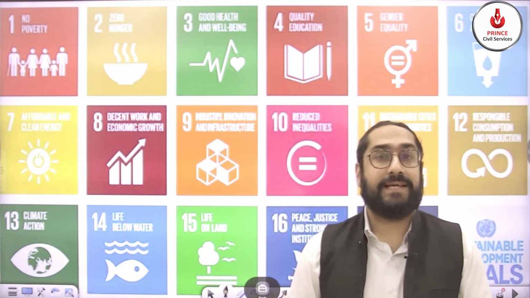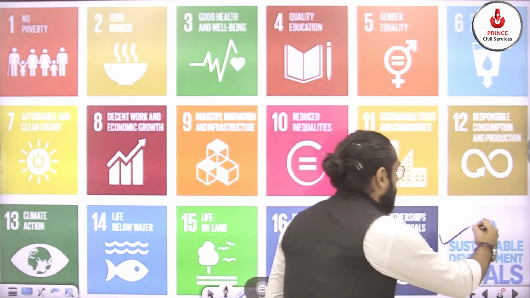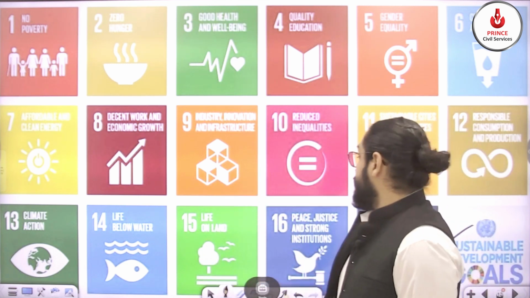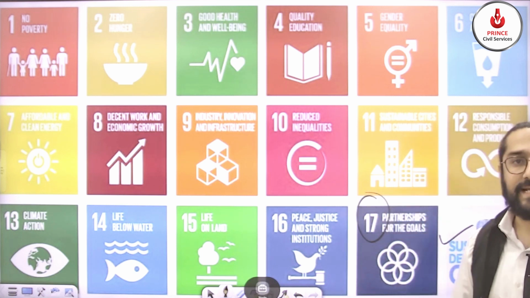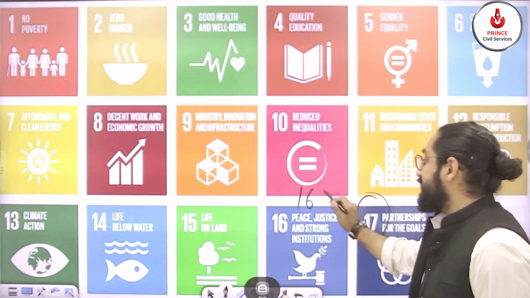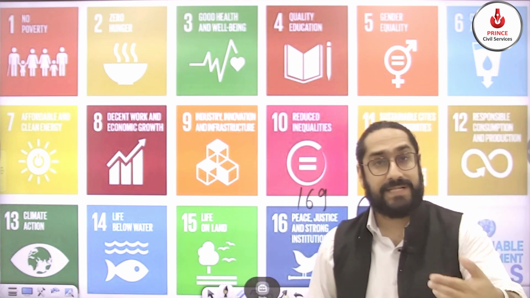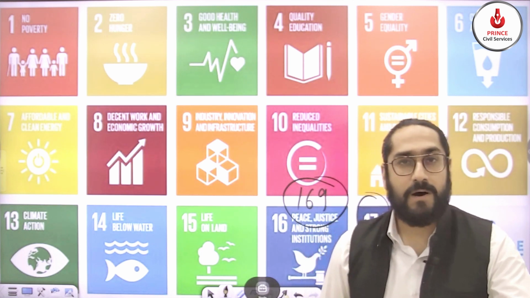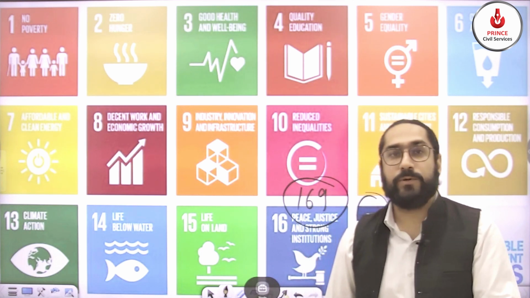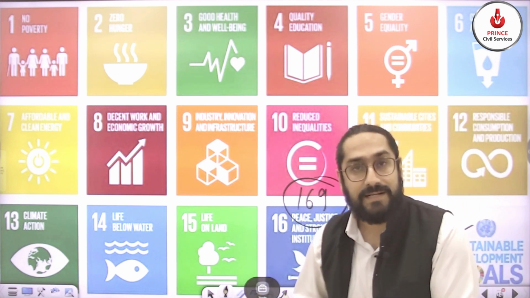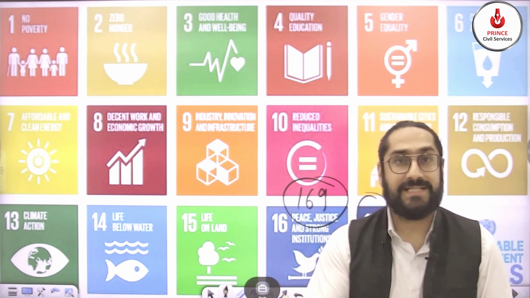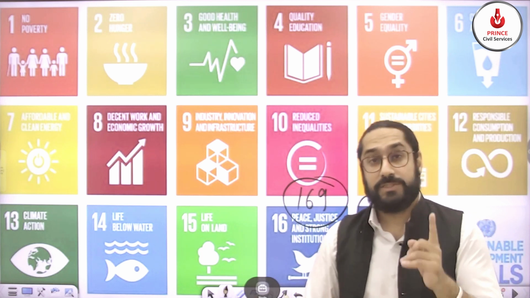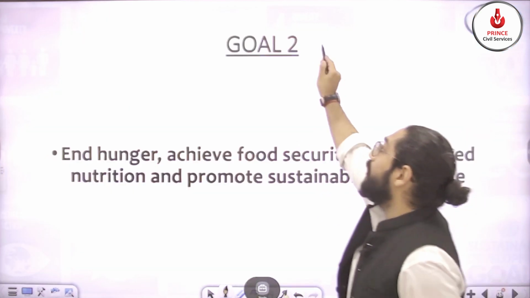Globally, we have some goals which are known in short as SDGs or Sustainable Development Goals. These are basically 17 goals and there are 169 targets. Every goal has some targets. I'm not going to go into detail of every goal and every target, but since we are discussing hunger, you need to remember: is there any goal which is concerned with hunger? The answer is yes, goal number 2.